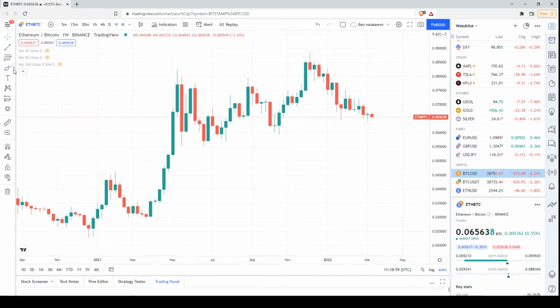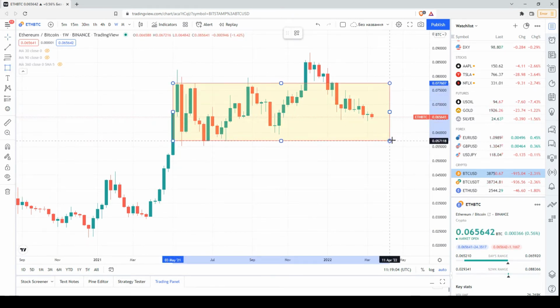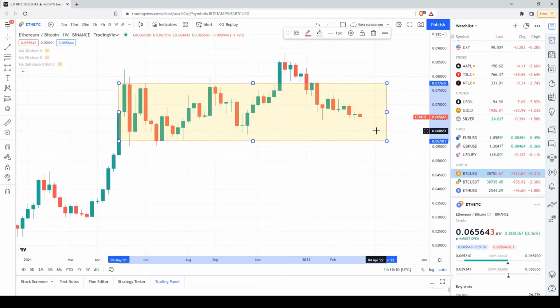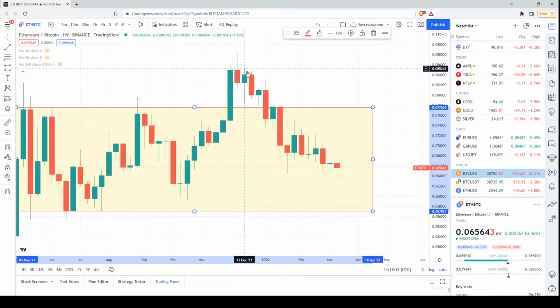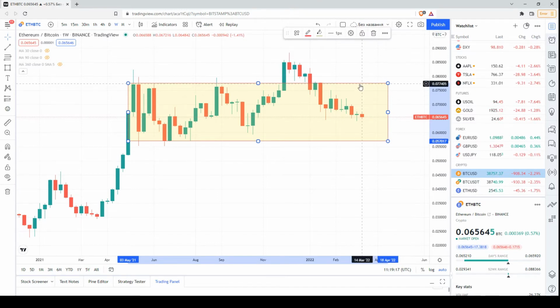Of course, we have to understand that there is a lot of support within this range. That's why we will see many rebounds. But I would like to highlight that at the moment it seems that the bearish pressure continues. Let's see what happens in the near future.